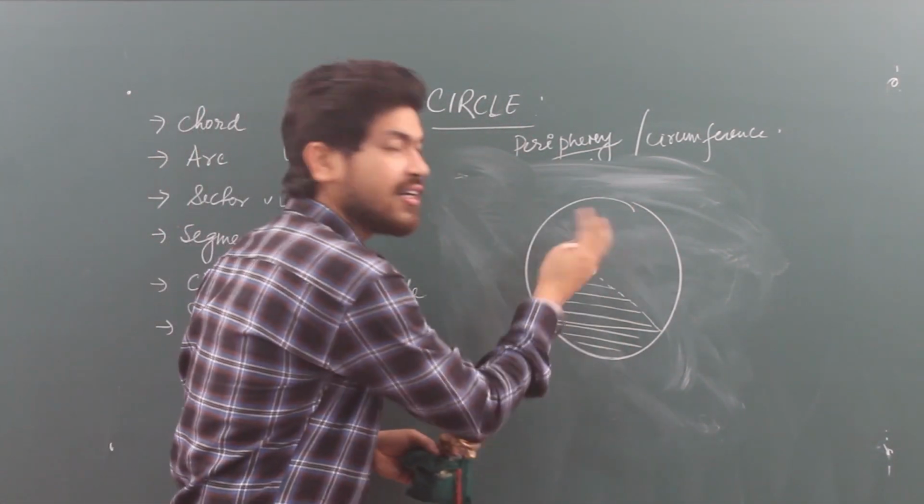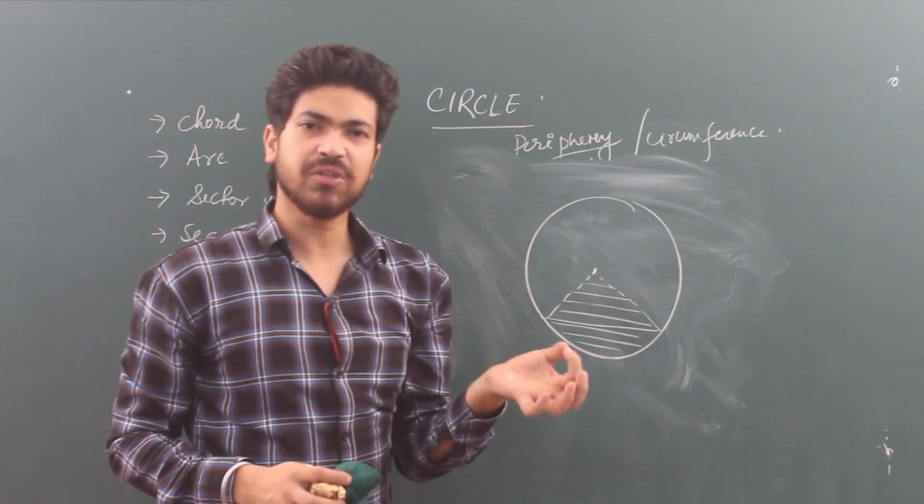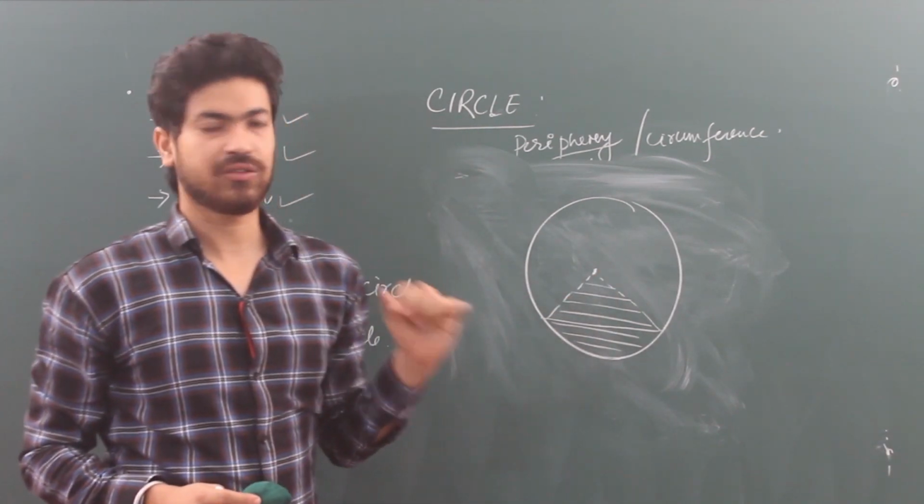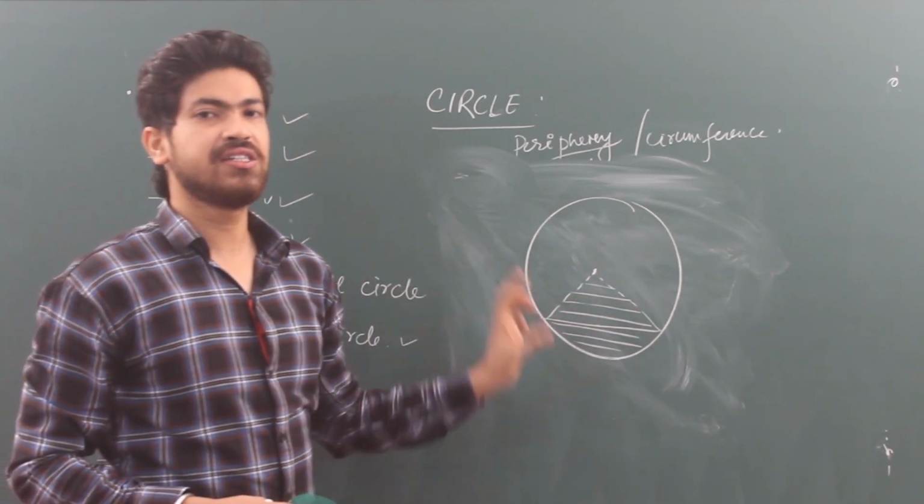This is the whole area inside. So a sector is the part of the area of the circle formed by an arc and the 2 radii at the center. So this is a sector. Got it? This is a sector.